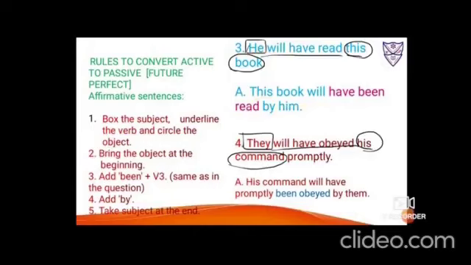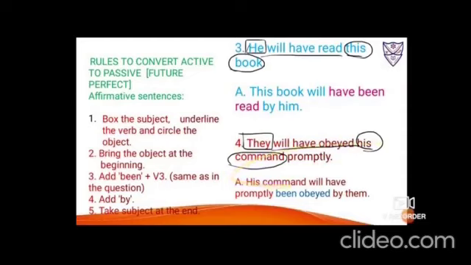Next, they will have obeyed his command promptly. So they is the subject, box it. Will have obeyed is the verb, underline it. His command is the object, so we have to put circle. Promptly is the adverb. As I've told you, extra words and adverb you can add before by. So you can bring his command ahead, that is object.